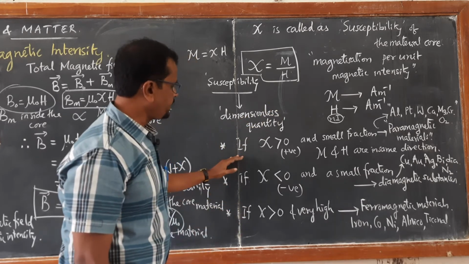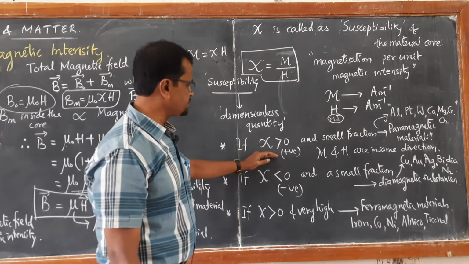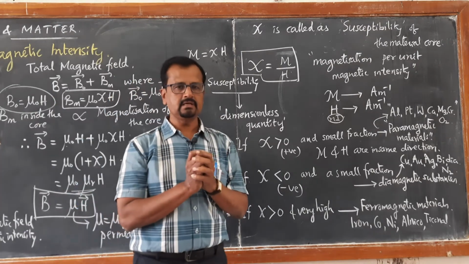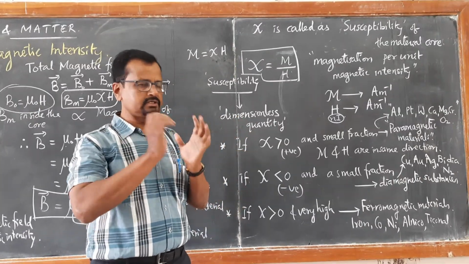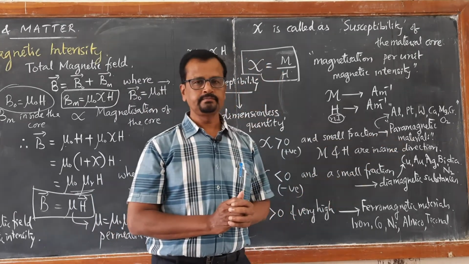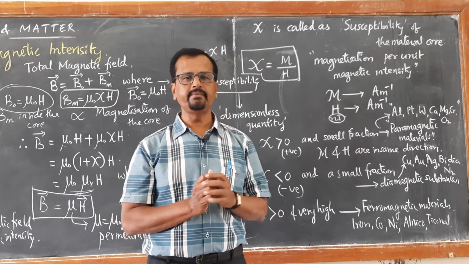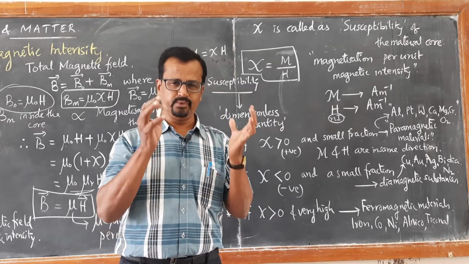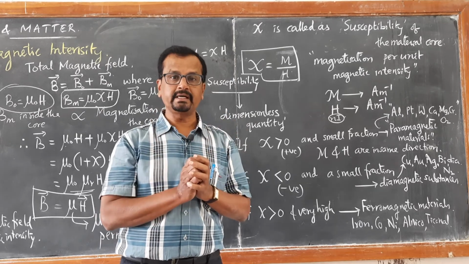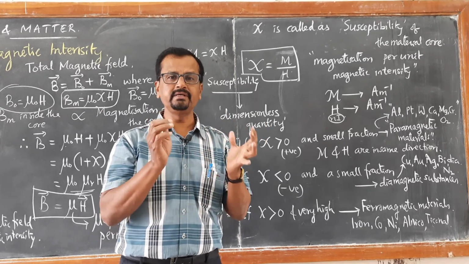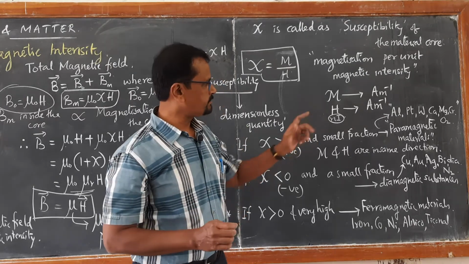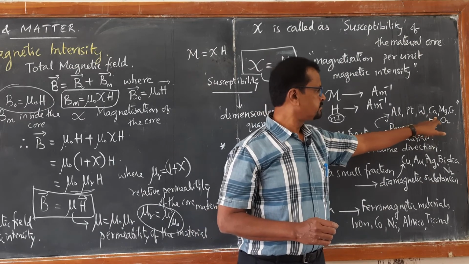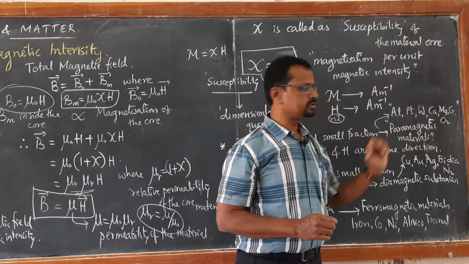If chi is positive, greater than 0 and a very small fraction, then such materials are classified as paramagnetic materials. Paramagnetic materials have a very small positive value of susceptibility, meaning they are very weakly attracted by the external magnetic field. Examples are aluminum, platinum, tungsten, calcium, magnesium, chromium, oxygen.